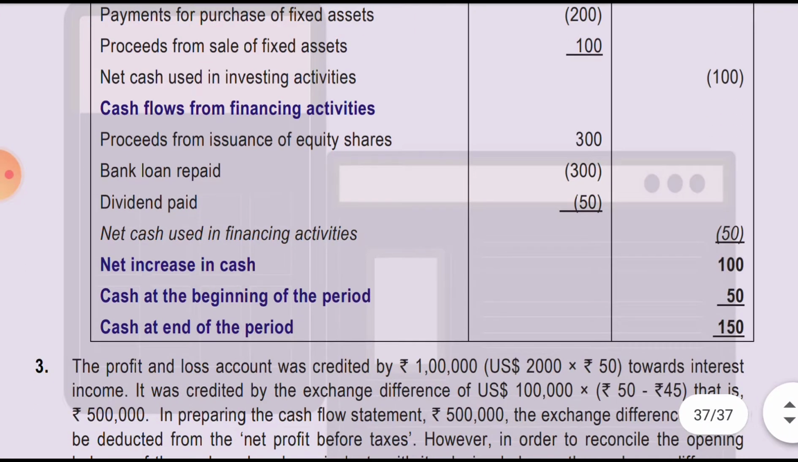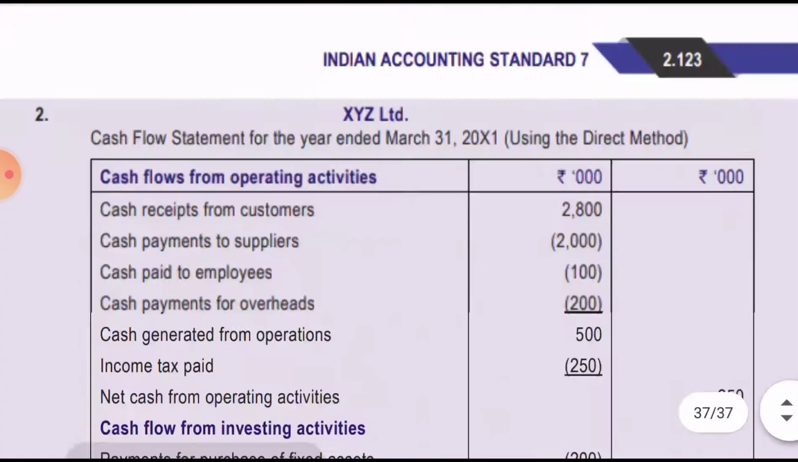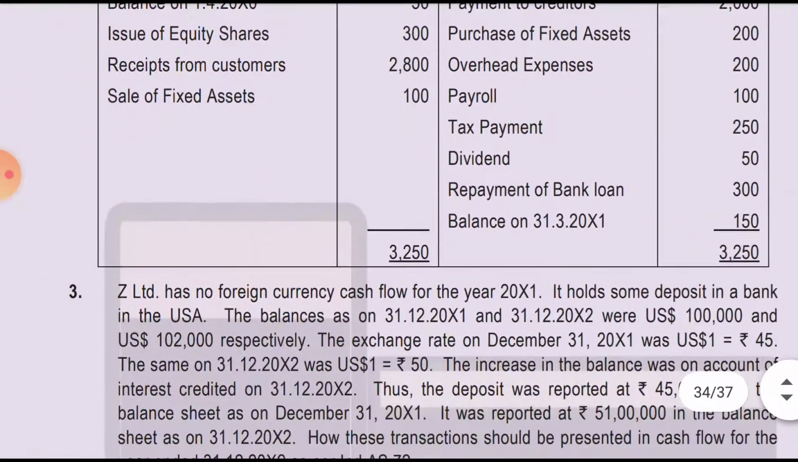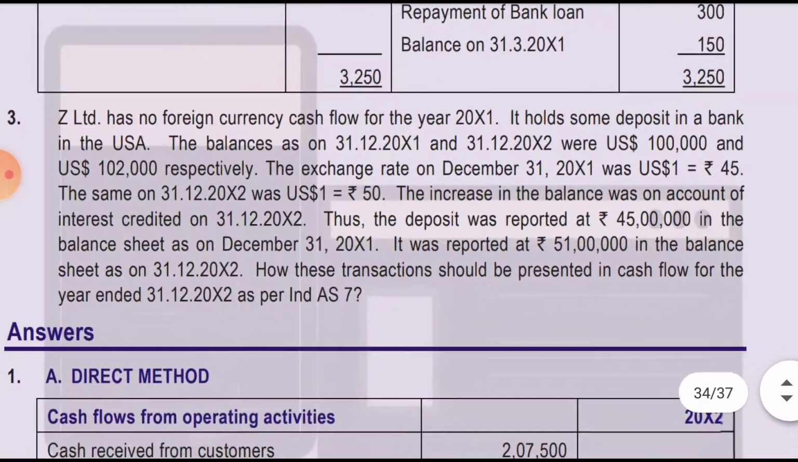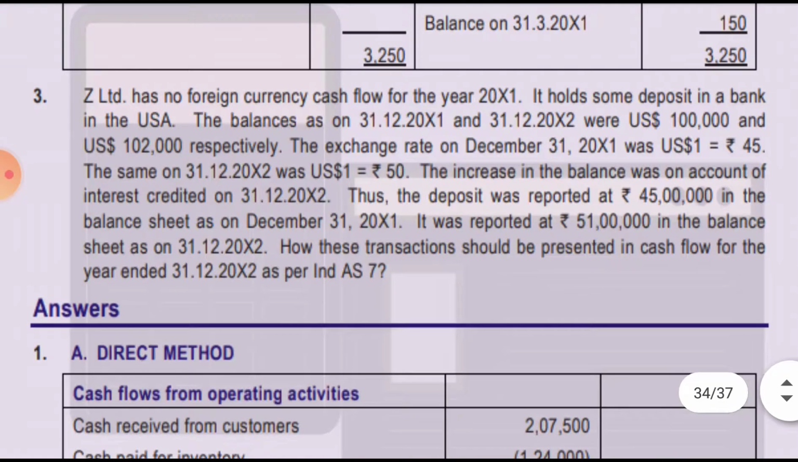And in financial activity, dividend paid, bank loan repaid, and proceeds of equity share 300 positive, so we'll get a negative 50. And likewise, the net increase or decrease figure is 100. Opening cash and cash equivalent is 50, and the closing cash and cash equivalent is 150. See, over here the closing cash and cash equivalent was 150, and it has been matched properly. And simply we'll do the last illustration, last test your knowledge.